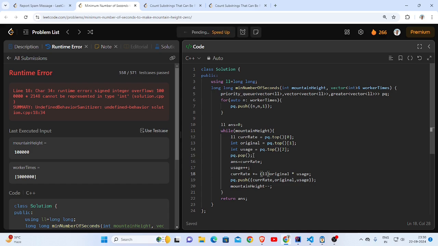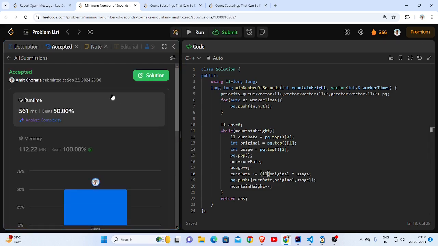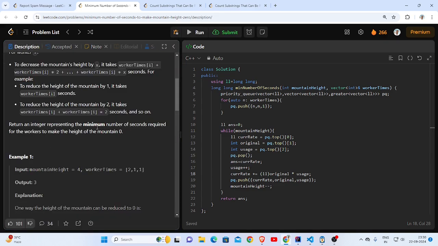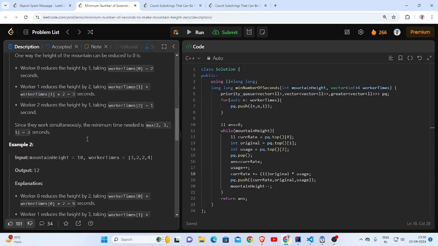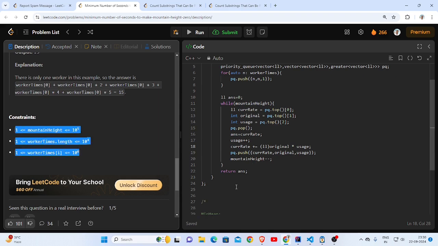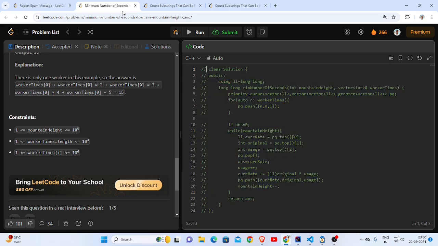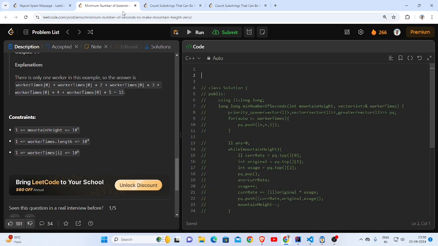The other way of solving this is using binary search. We can do a binary search on time. Let me comment it out.